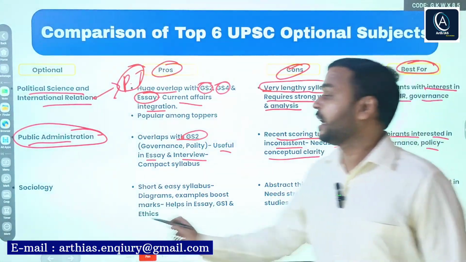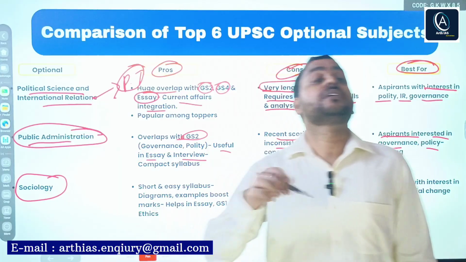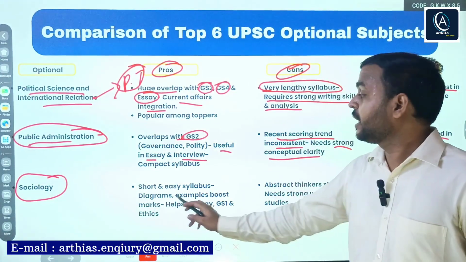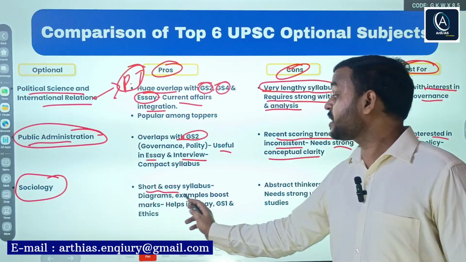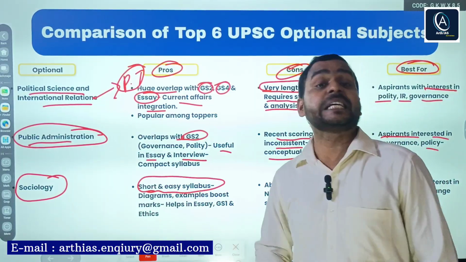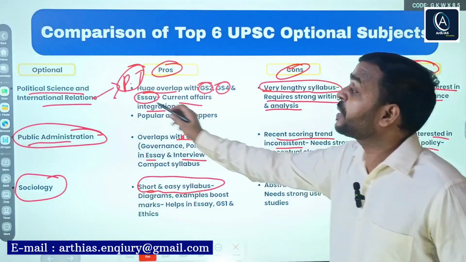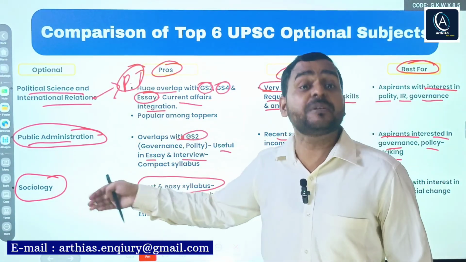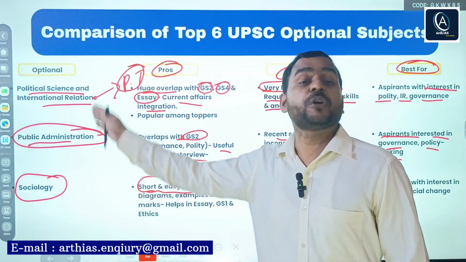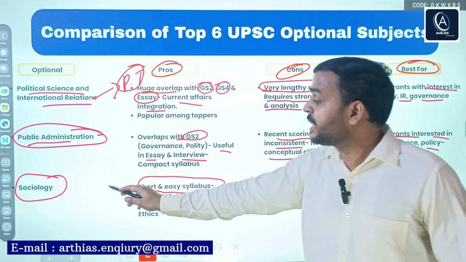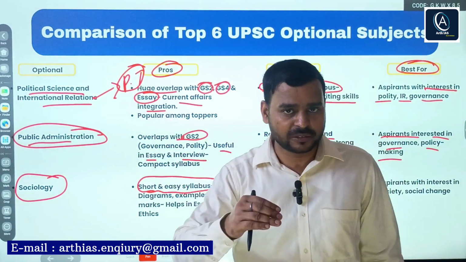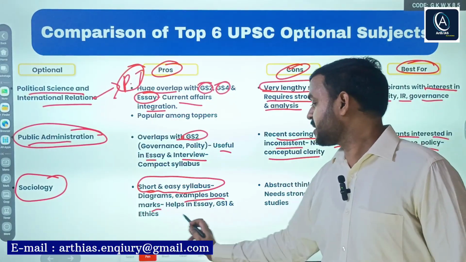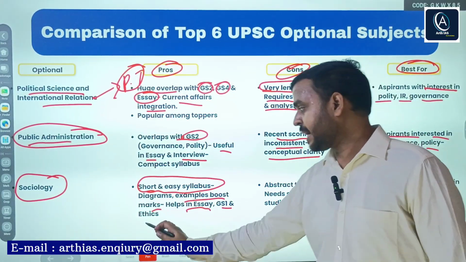Sociology is also one of the best optional papers, highly recommended. Its syllabus is short and easy, comparatively. If we compare with political science, history, geography, its syllabus is comparatively short. Here, examples boost marks and help in essay, GS1, and ethics.